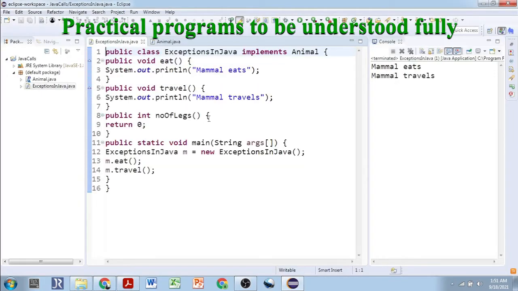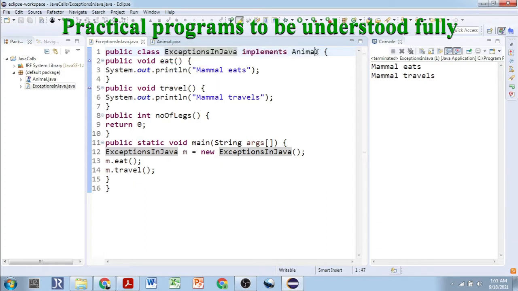So here we have the public class ExceptionsInJava. That is the old project we had on exceptions. The same name I have kept, so no need to be confused. The name of the class can be anything. Now it implements Animal. It means this particular class inherits the properties of the Animal interface.